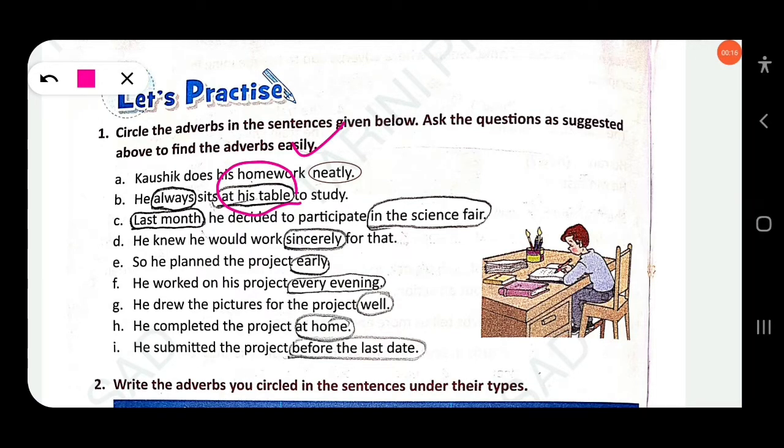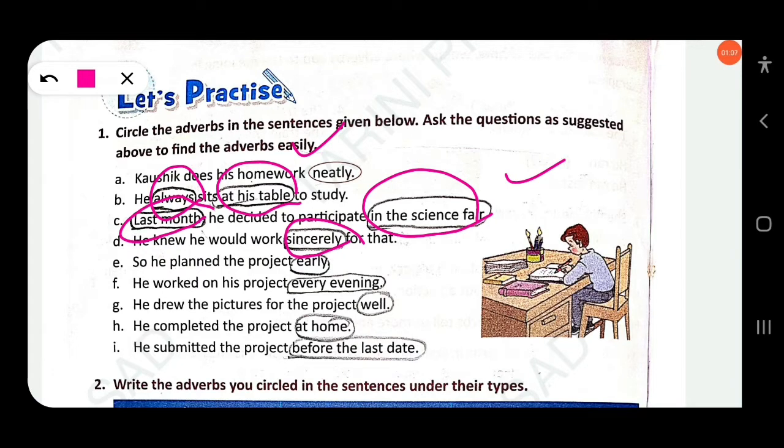He always, always. The next one: last month he decided to participate in the science fair. So there are also two types of adverb. Here, last month indicates the time when. When did he decide? Last month. So you have to circle it. Here last month is the adverb of time. He decided to participate in the science fair. Where? In the science fair. This is an adverb of place. The next question: he knew he would work sincerely for that. How? Here sincerely is an adverb of manner.